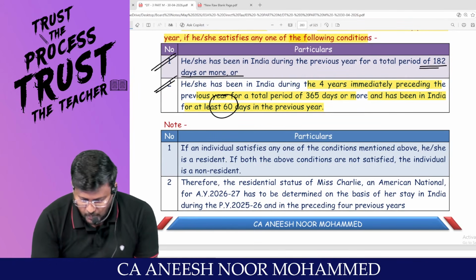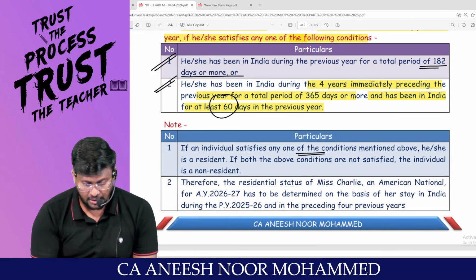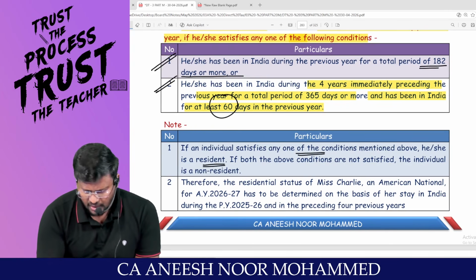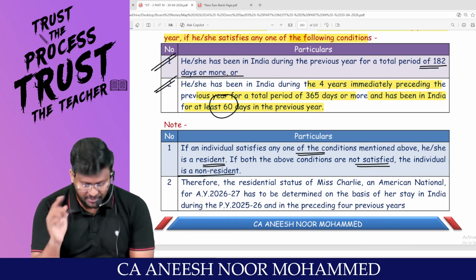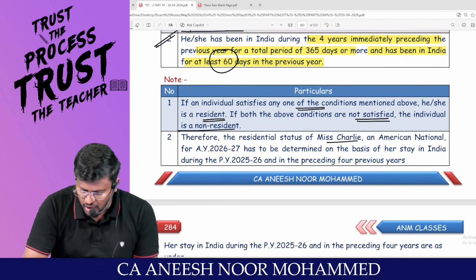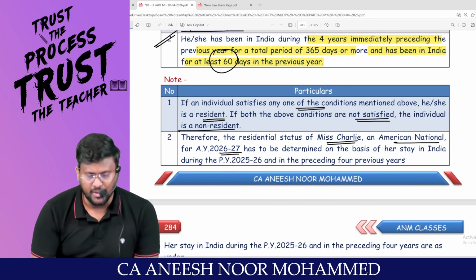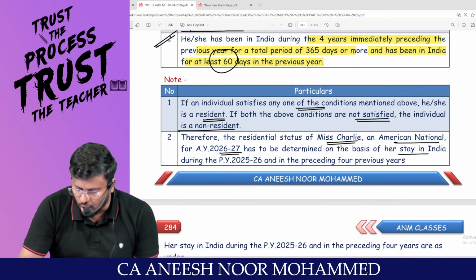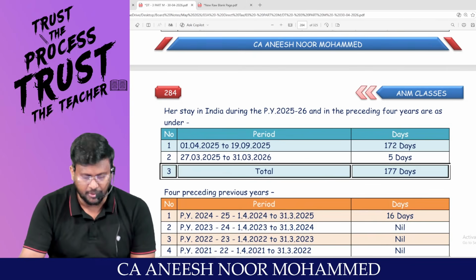If an individual satisfies any one of the conditions, he or she is a resident. If both conditions are not satisfied, the individual is a non-resident. Therefore, the residential status of Miss Charlie, an American national, for assessment year 26-27 has to be determined on the basis of her stay in India during 25-26 and in the preceding 4 previous years.